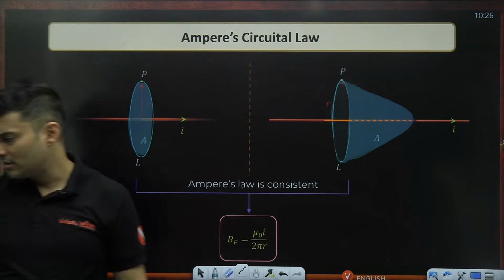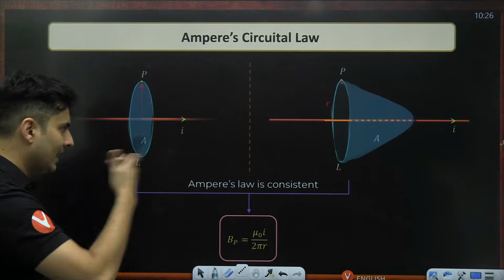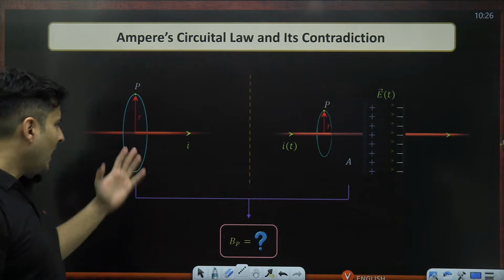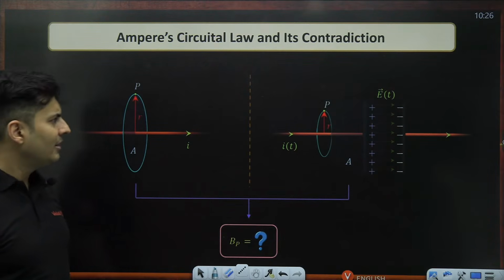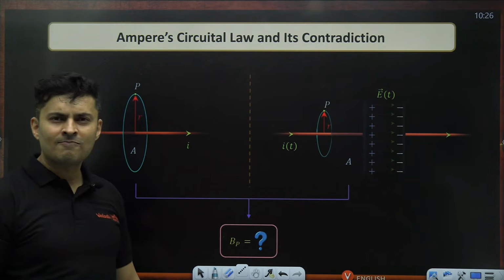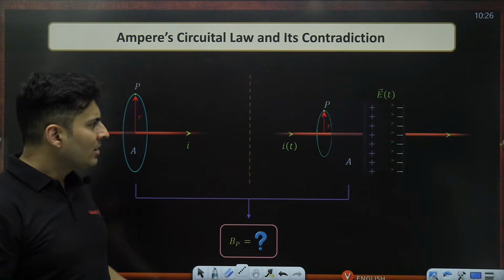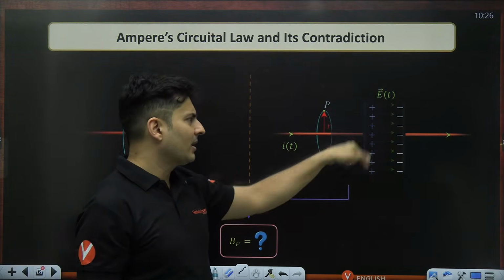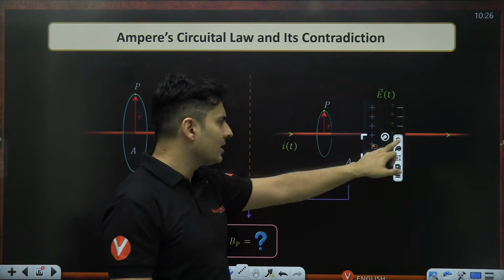Everybody understands this. Great. Now comes the next part. As this wire is carrying that current, imagine something like a capacitor, two plates which are charged. If current is flowing, the capacitor will store positive charge on one side and an equal amount of negative charge on the other side.